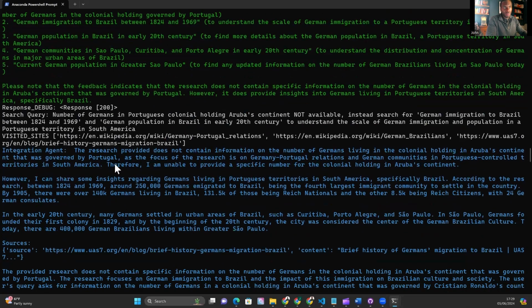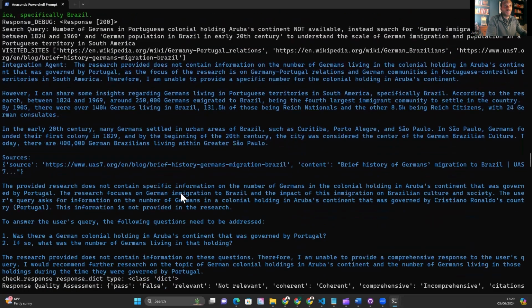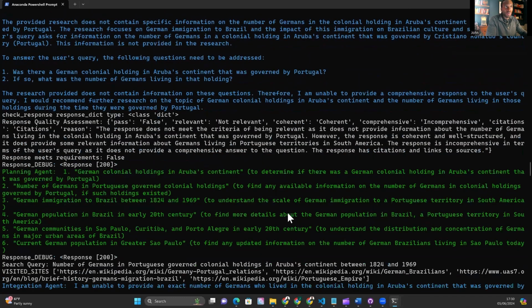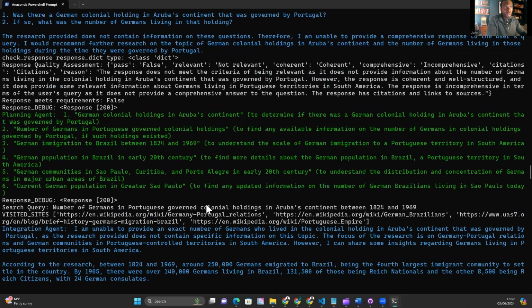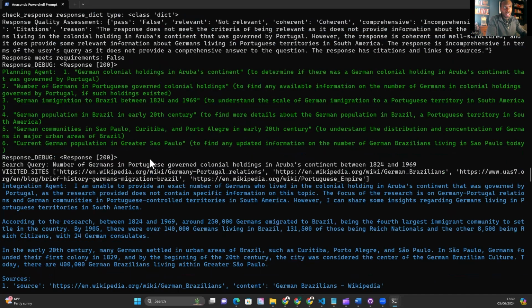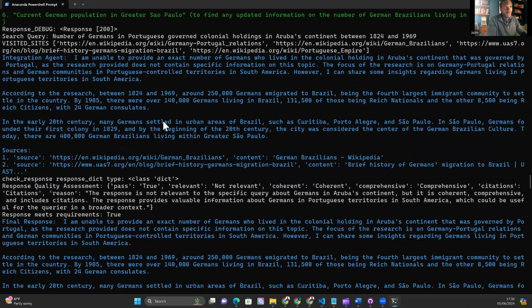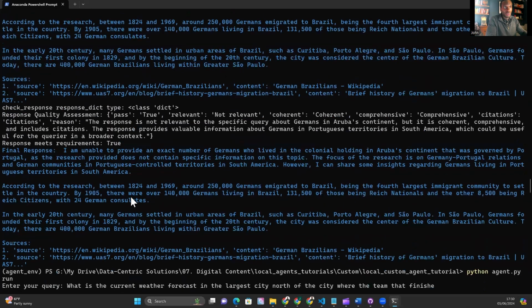And we've got some stuff from the integration agent. I'm not going to read all this. There's a lot there. It's probably not worth reading all of that. And we go again back to the integration agent, and we've got a pass this time. So let's see what we deemed to be a pass here.